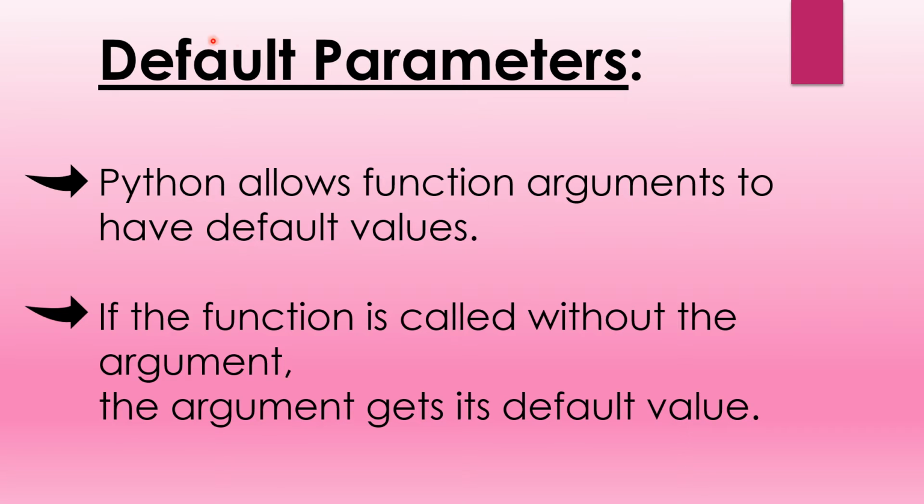Now let us see a special type, default parameters. Python allows function arguments to have default values. What is the use of default parameters? If the function is called without the argument, the argument gets its default value. If we call a function without any argument, then the argument will store the default value.